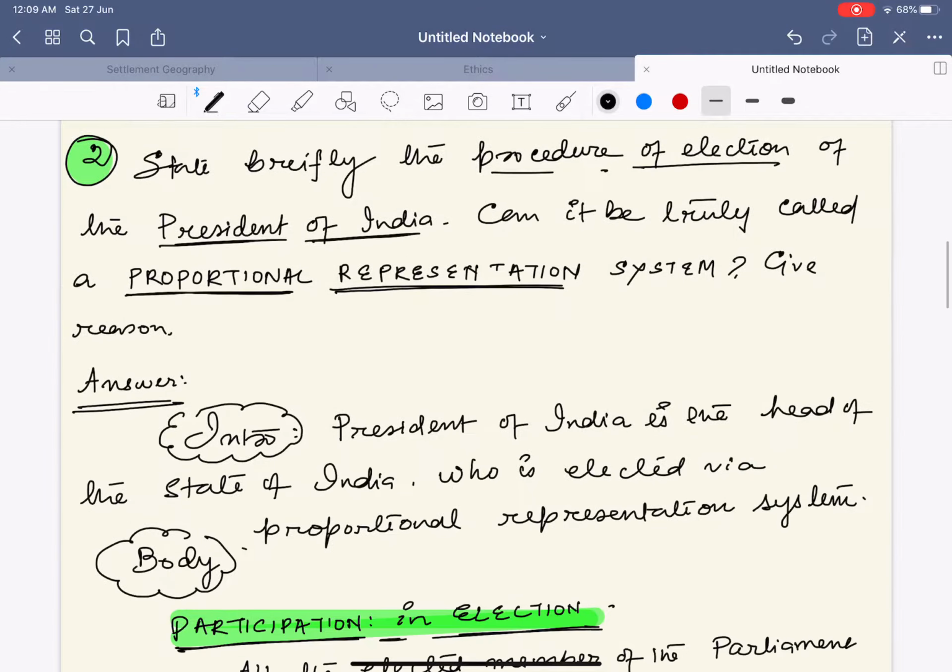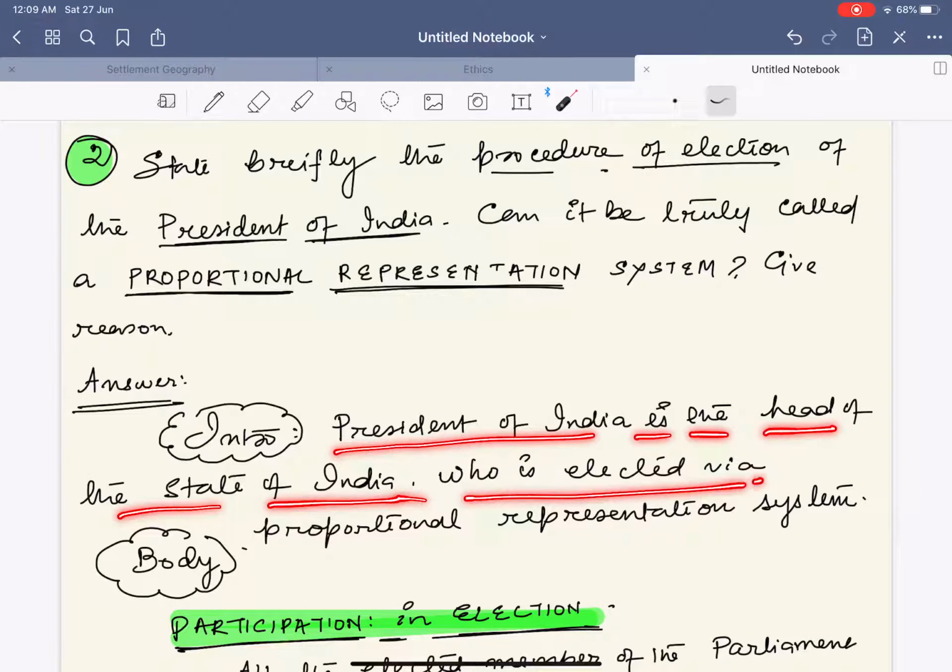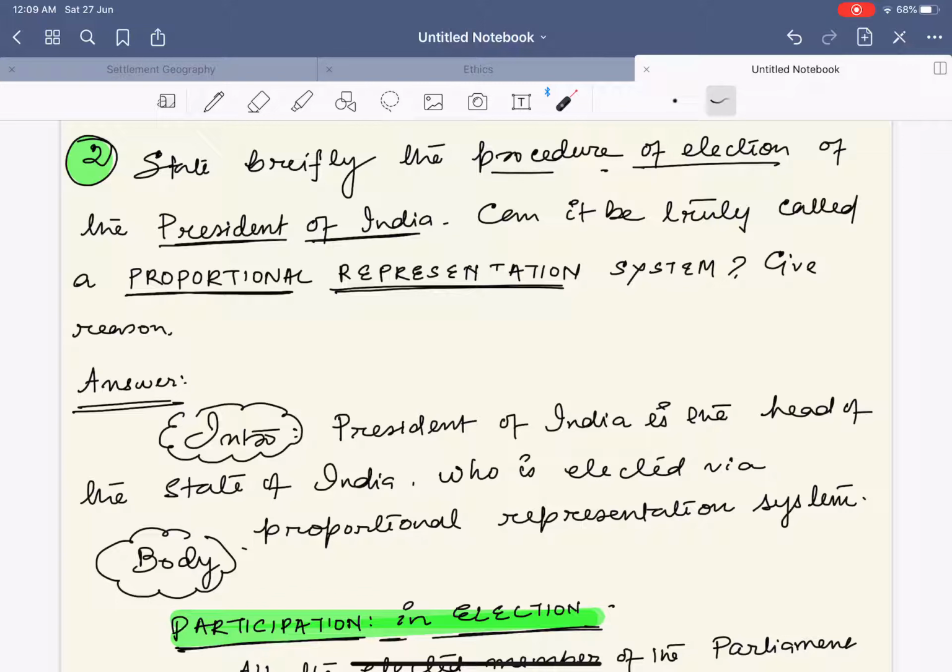Next was: state briefly the procedure of election of the President of India. Can it truly be called the proportional representation system? Give reasons. First of all, introduction. The President of India is the head of the state of India, who is elected via the proportional representation system. This must be your basic introduction.